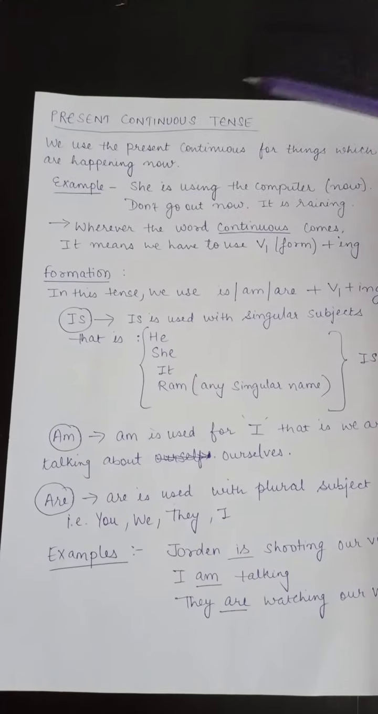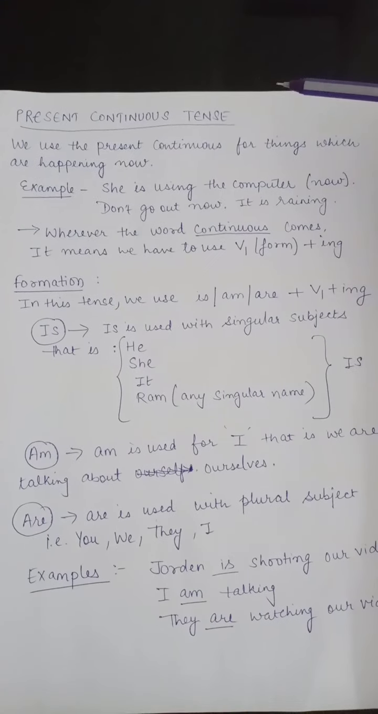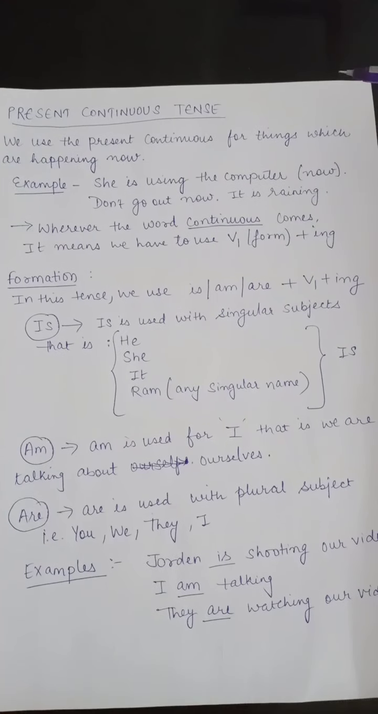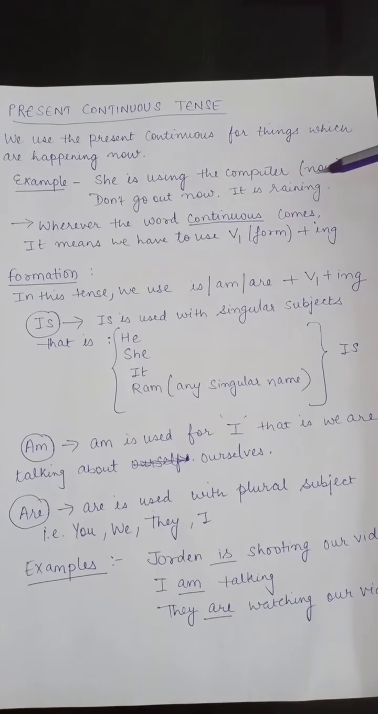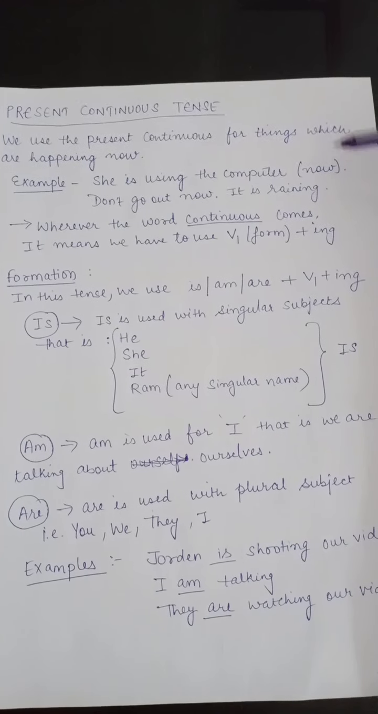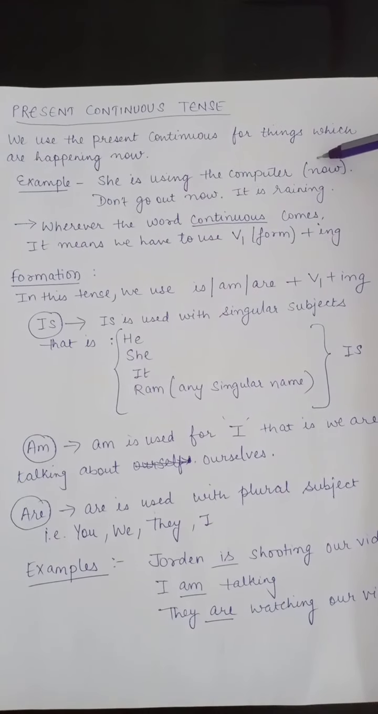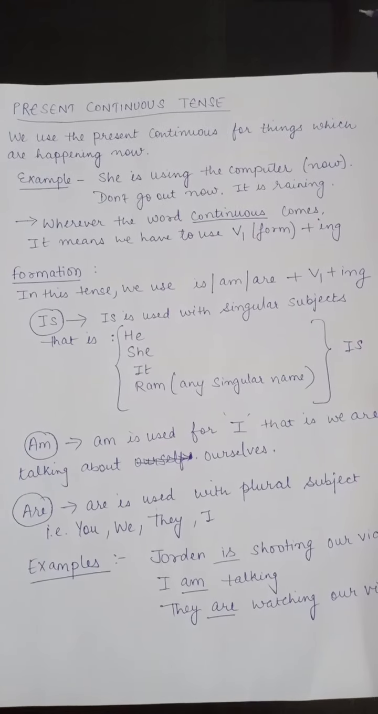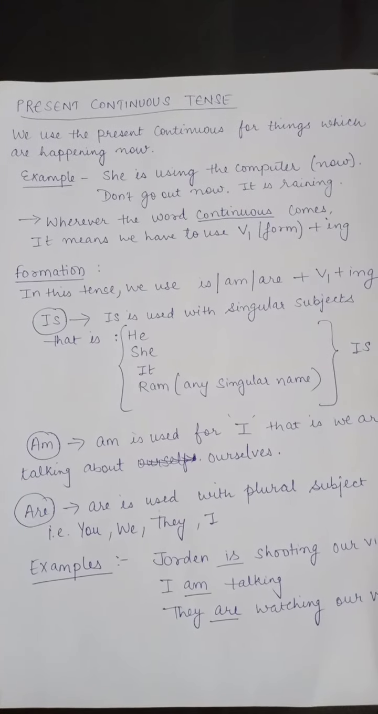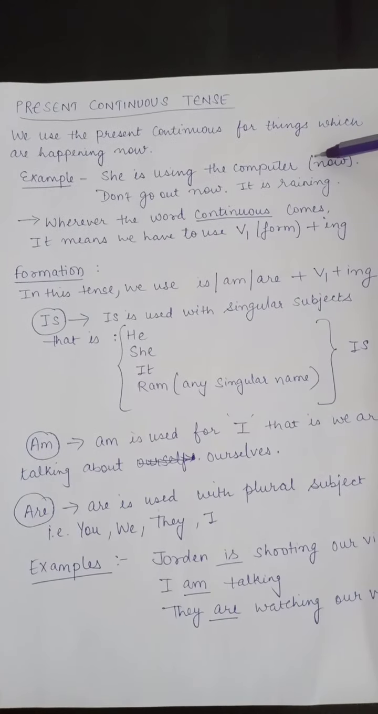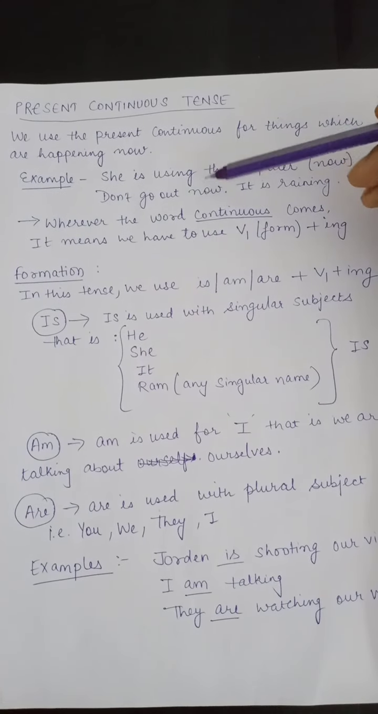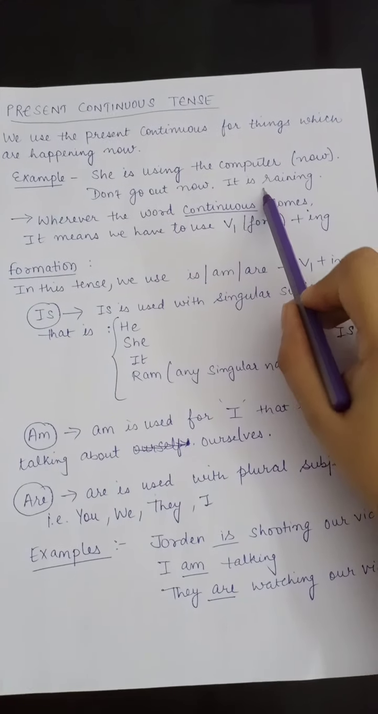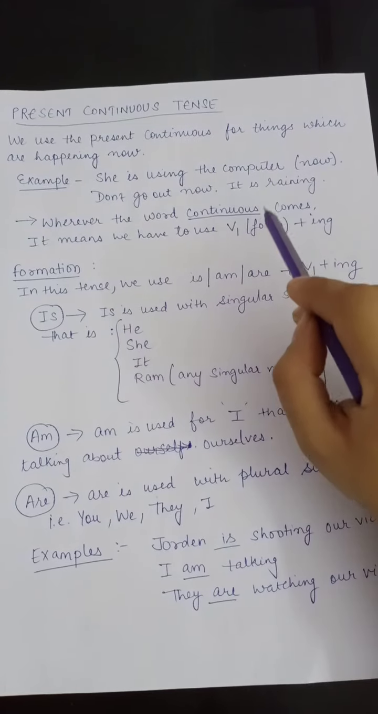Next we have present continuous tense. We use the present continuous for things which are happening now. For example, she is using the computer now. It means that the task of using the computer is still going on. So we use present continuous tense for things which are happening now. Don't go out now, it is raining. So it is raining means it is still raining. The thing is happening now.